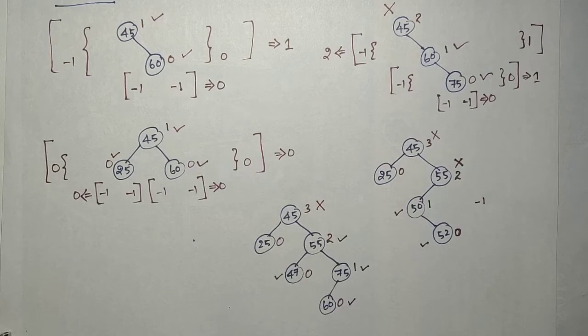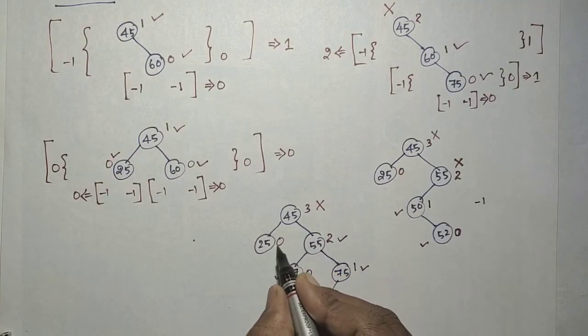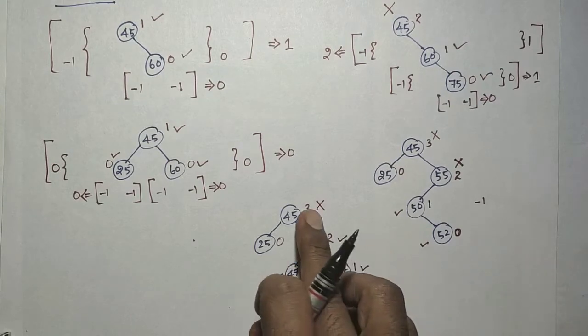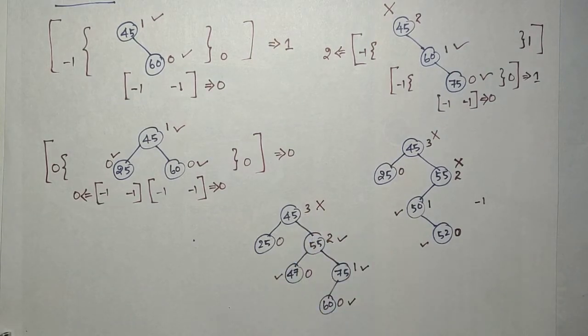Okay, so be clear about what balanced means. The left height and right height need not be the same. The difference can be 1, one less than the other. Balanced does not mean perfectly balanced. Balanced means the difference between the left height and right height is at most 1. That is what an AVL tree allows. So now here this height and this height are 0 and 2, there is a difference of 2. So it is not a balanced tree.